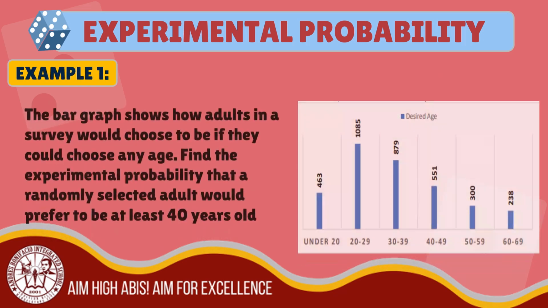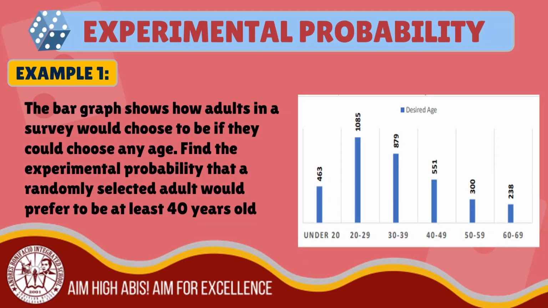Example number 1. The bar graph shows how adults in a survey would choose to be if they could choose any age. Find the experimental probability that a randomly selected adult would prefer to be at least 40 years old. As we can see in our bar graph, there are 463 adults who choose under 20 years old. There are 1,085 who choose to be 20 to 29 years old. And there are 879 adults who choose to be 30 to 39 years old.